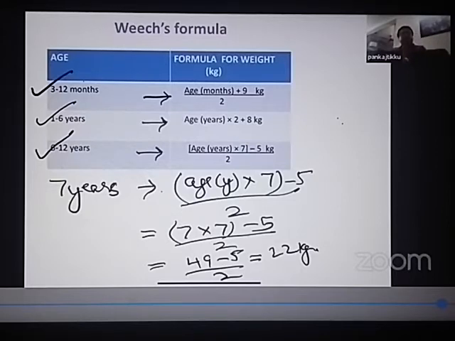Age in years into 2 plus 8 for a child between 1 to 6 years, and age in years into 7 minus 5 upon 2 kgs for a child between 6 to 12 years. I hope now you can calculate the weight of any child provided the age of the child is given to you.